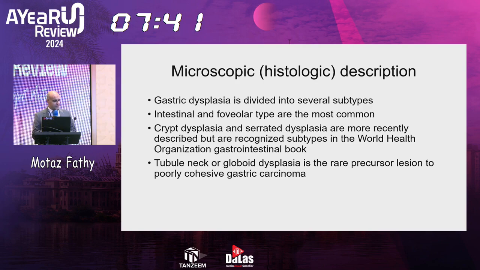So for microscopic types, gastric dysplasia is divided into several subtypes. The first are the intestinal and foveolar types, which are the most common. Cribriform dysplasia and serrated dysplasia are more recently classified, but are recognized subtypes by the World Health Organization. And tubule neck or globoid dysplasia is a rare precursor lesion to poorly cohesive gastric cancer.